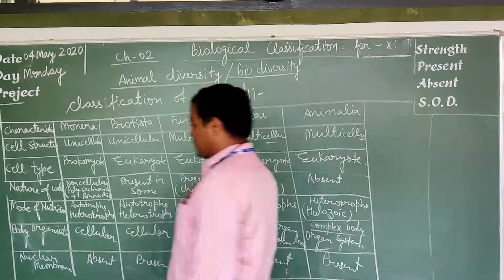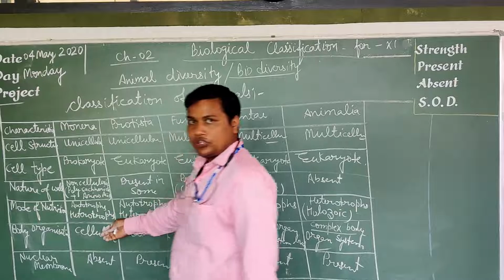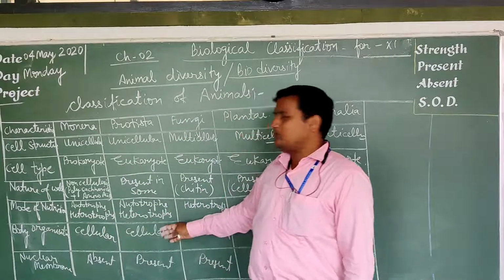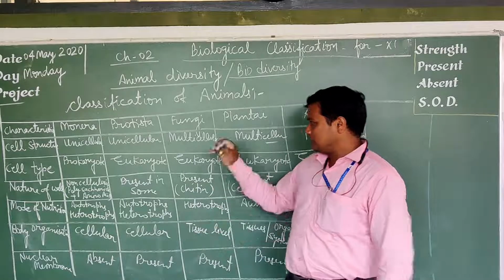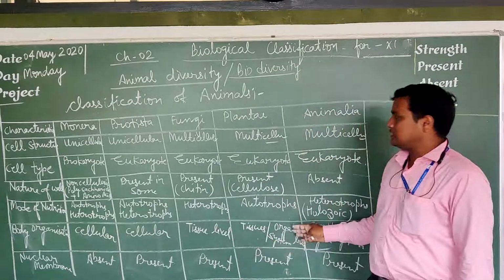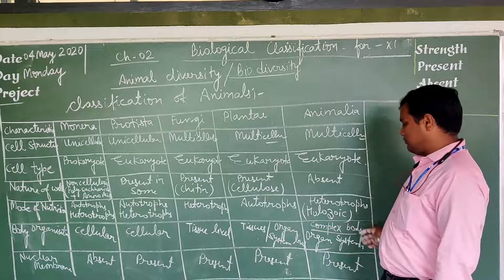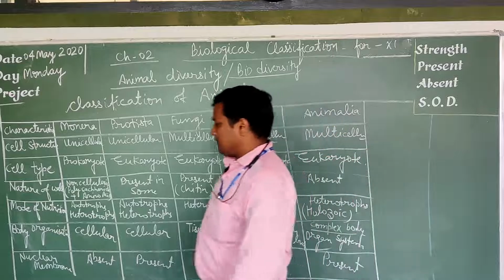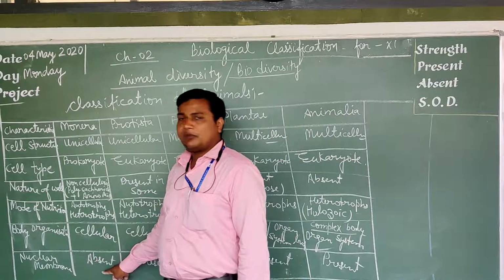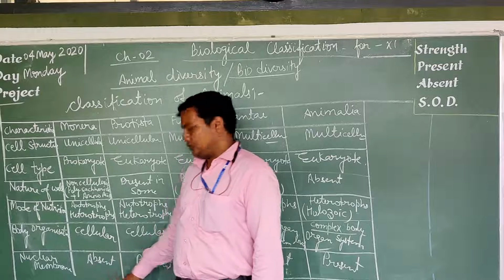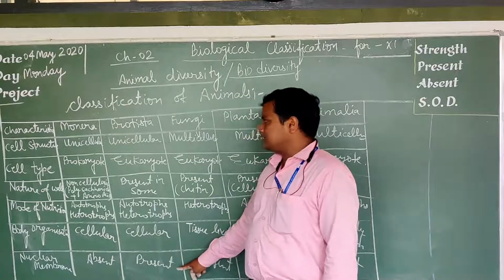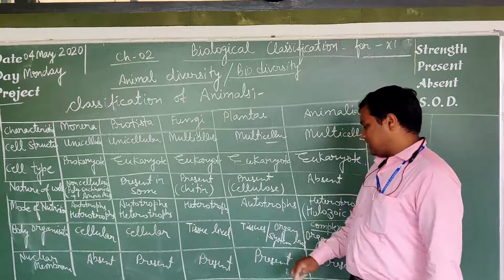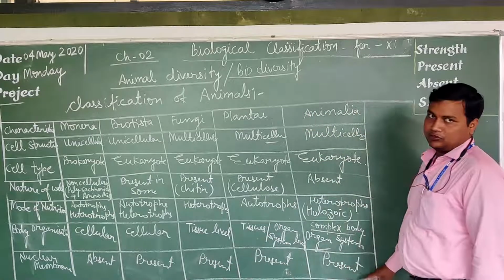Next is the body organization. How is their body composed? Monera, cellular level; Protista also cellular level because they are unicellular; fungi, tissue level; plantae, tissue and organ system level; and animals, a complex body design at the organ system level. Presence of nuclear membrane: in Monera, the nuclear membrane is absent, that's why they are known as prokaryote. In Protista it is present, that's why they are known as eukaryote. In fungi, plantae and Animalia it is also present.